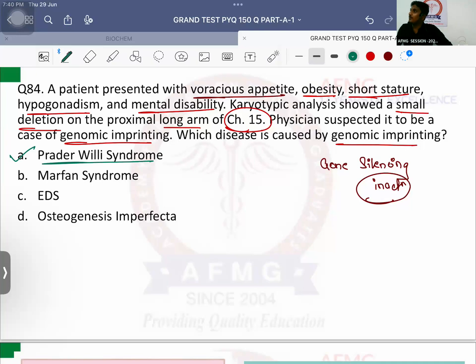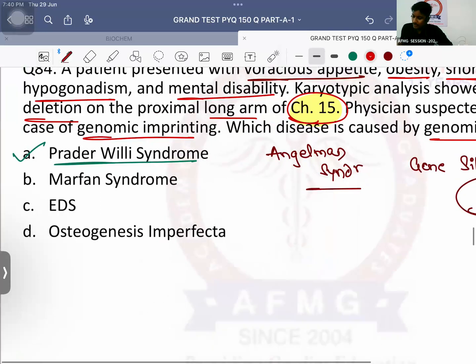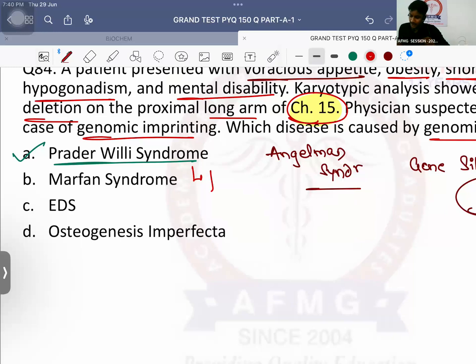The another disease which can be caused by genomic imprinting, gene silencing on chromosome number 15. ये कीवर्ड था जिनको नहीं पता कि Prader-Willi is due to chromosome number 15. Chromosome number 15 is the keyword for the disease. कुछ और देखने की जरूरत नहीं थी किसी को. So important is Prader-Willi syndrome and second is Angelman syndrome. अब ये तो याद रखा होगा मोस्ट लाइकली Prader-Willi syndrome में किसकी जीन डिलीट होती है? पप्पा की जीन डिलीट हो जाती है और मम्मा की जीन क्या हो जाती है? साइलेंस्ड हो जाती है. पप्पा की जीन डिलीट और मम्मा की जीन साइलेंस.